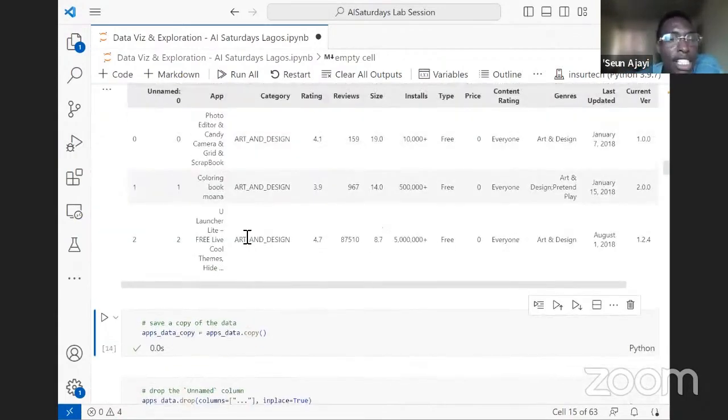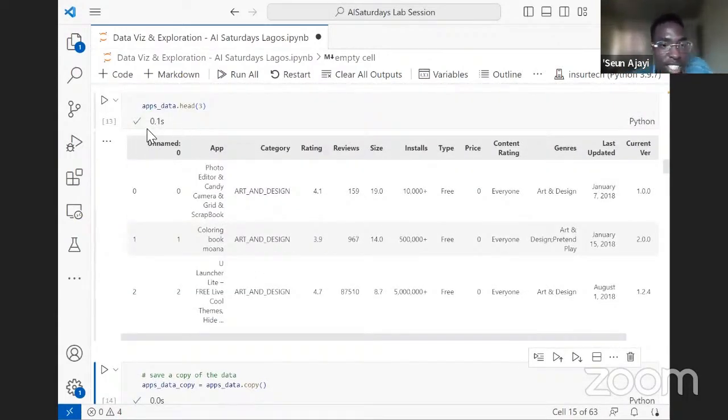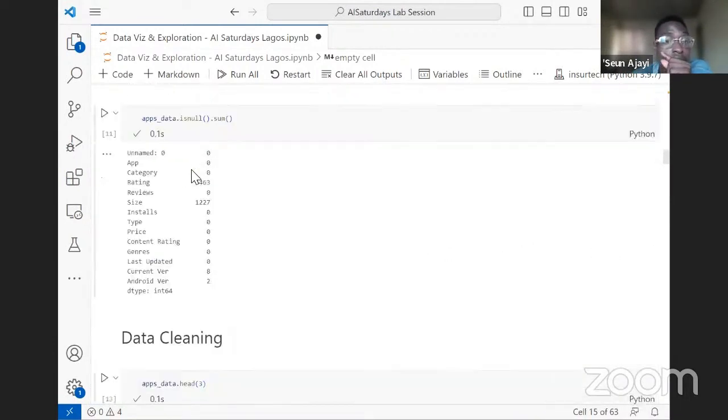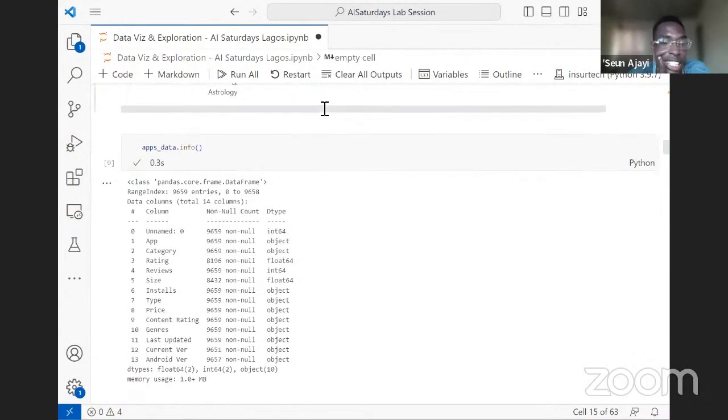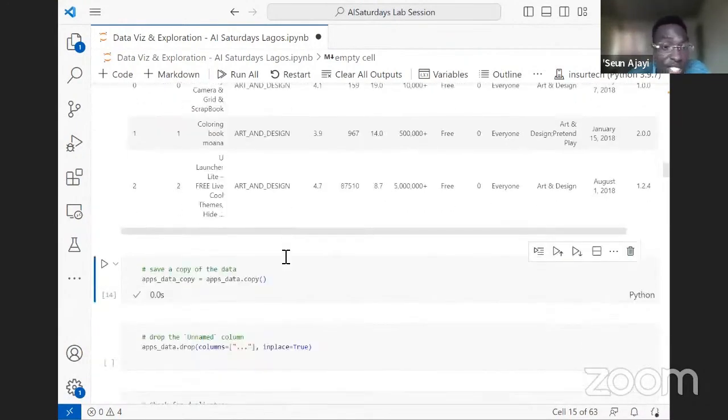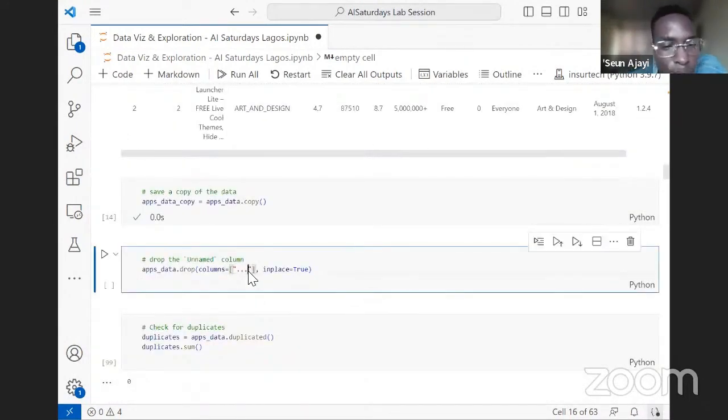That being done, I mentioned that we need to drop this unnamed column because it is not informative. It is redundant. You can see it is just like the index. But at some points, you can see there are some jumps. The numbers don't correlate, which tells us that at some points the progression is not continuous. That's why Pandas read it in as a column instead of the index. So we need to drop it. The summary of this is it is useless, and we need to drop it. We can drop a column in Python using the .drop method.